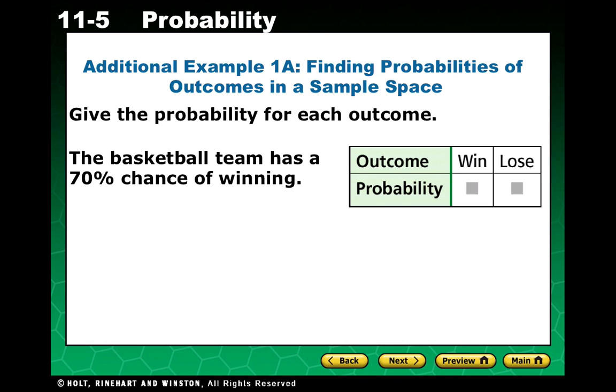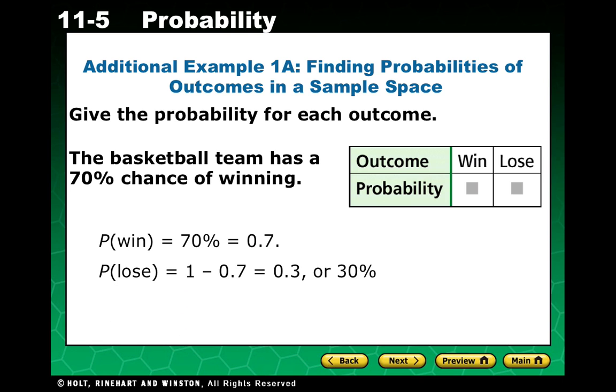So for this first example, we're going to give the probability for each outcome. The basketball team has a 70% chance of winning. Okay, so 70% or 0.7. For lose, it would be the opposite. So 1 subtracting that 0.7 would give us 0.3 or 30%. So win would be 70%, lose 30%.